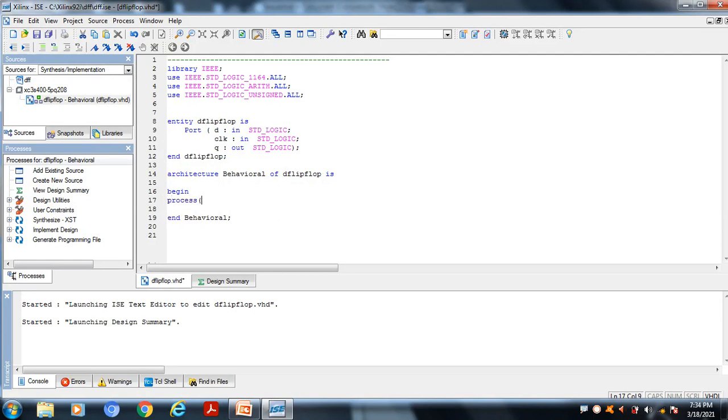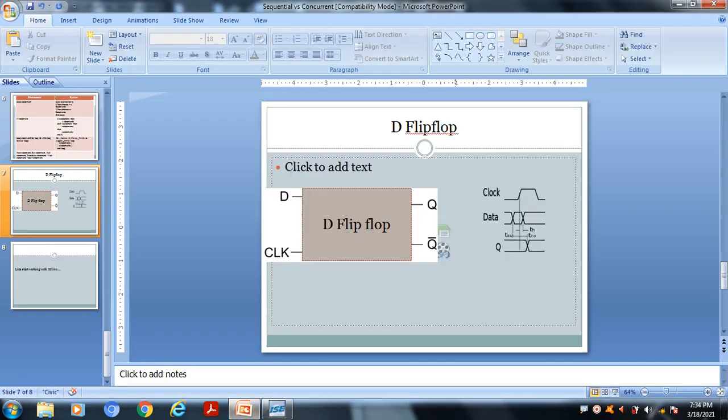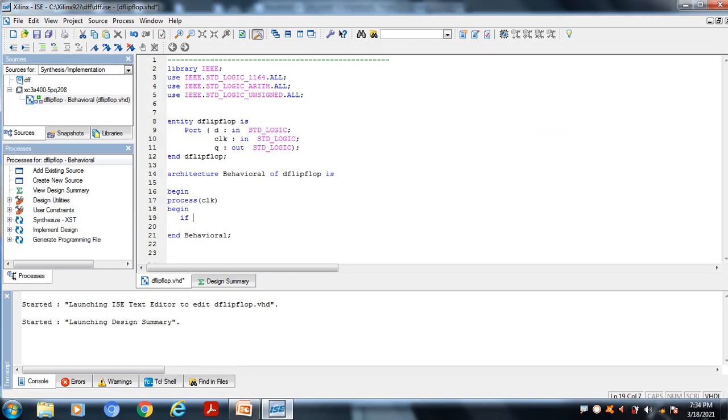So here I am going to use one statement called process, and here I am taking clock as the sensitivity parameter, then give begin, and I am going to use an if else construct. Here we want to represent the rising edge of the clock. To represent a rising edge or falling edge in VHDL, we have to use the term CLK'event, clock tick event on the CLK.